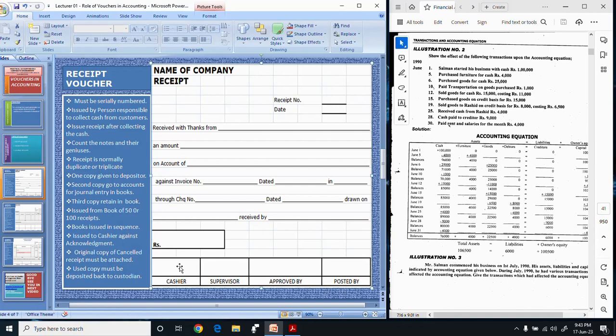After filling this receipt, first the cashier will sign, then his supervisor will supervise. After that the head of the department or head of the organization will approve this transaction, and then it is posted in the books of accounts. This receipt book has almost 3 copies. The first copy is given to the customer, the second to the accounts department, and the third is kept in the book from which it is generated.